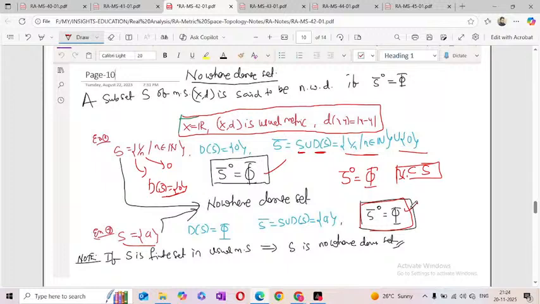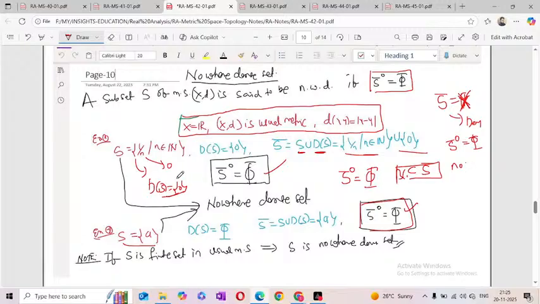So the conclusion is, if the interior of the closure of S is empty, we call that a nowhere dense set. That S we call nowhere dense. The first one is, if the closure of S is equal to the entire real numbers, or S is the entire metric space, we call it a dense set. If the interior of the closure of S is empty, we call that a nowhere dense set. Okay, so that you have to remember.